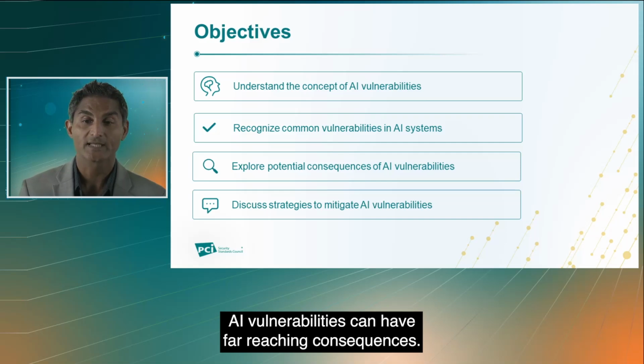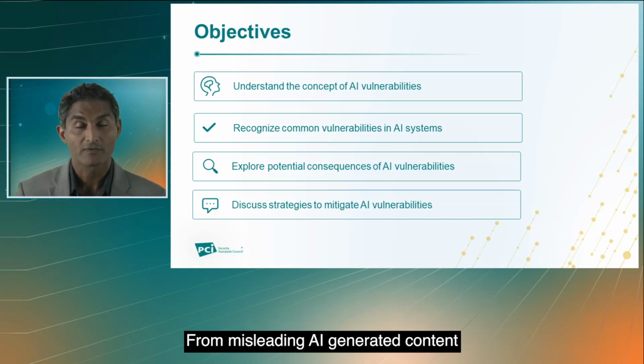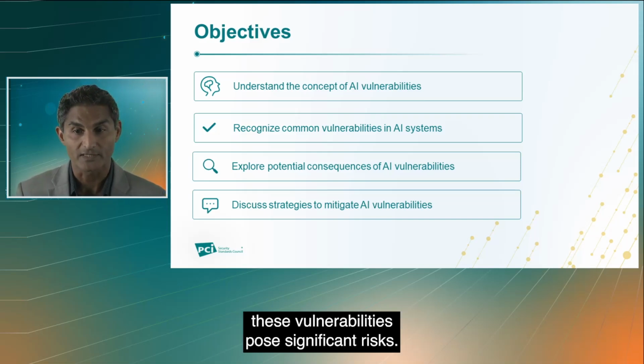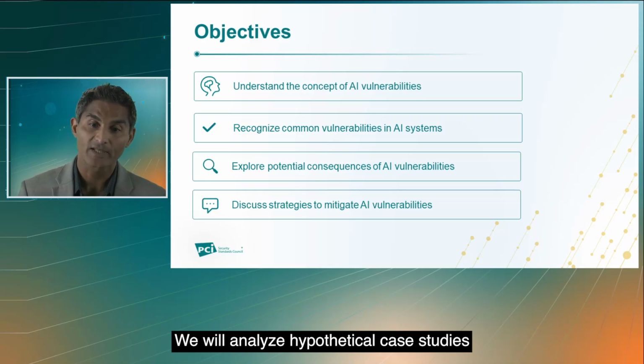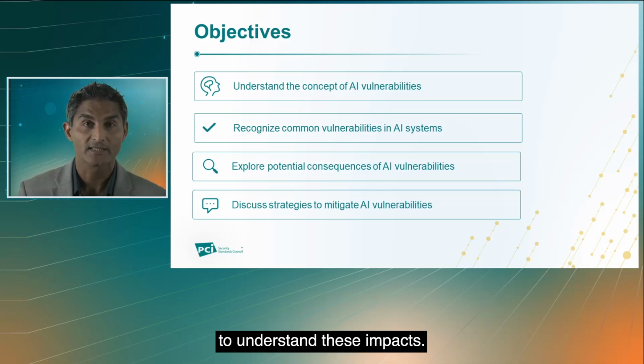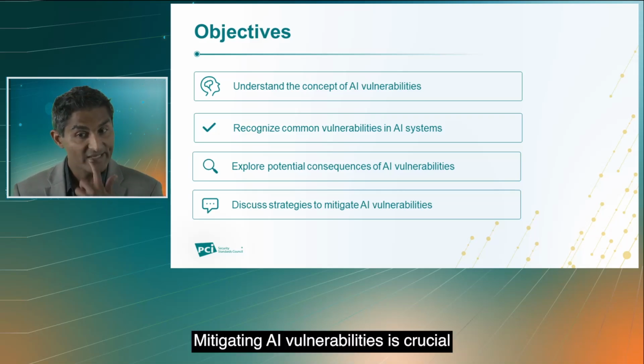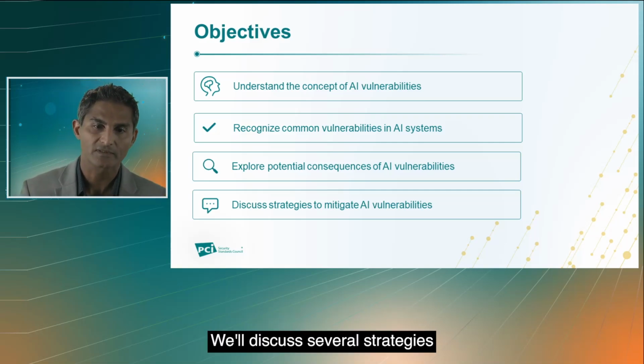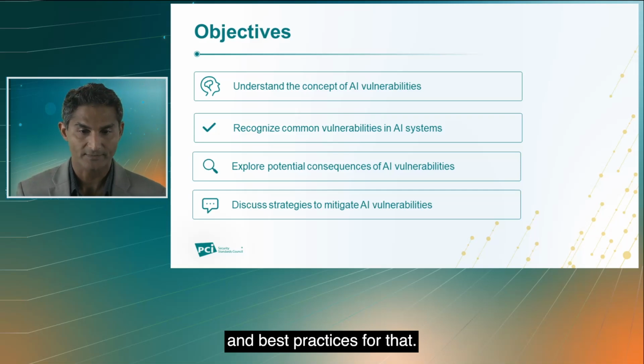AI vulnerabilities can have far-reaching consequences, from misleading AI-generated content to privacy violations and discriminatory decision-making. These vulnerabilities pose significant risks. We will analyze hypothetical case studies to understand these impacts. Mitigating AI vulnerabilities is crucial to maintaining the trust and reliability of AI systems. We'll discuss several strategies and best practices for that.